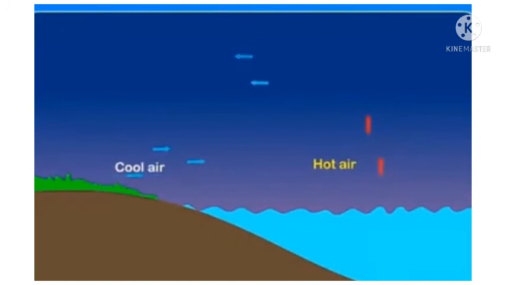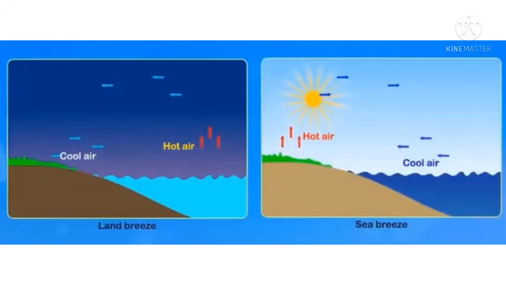At night, the land loses its heat faster than the water body, so cool winds from the land blow towards the sea. The circulation of land breeze and sea breeze continues in summer as well as winter. This way, water bodies close to land moderate the climate of these places.